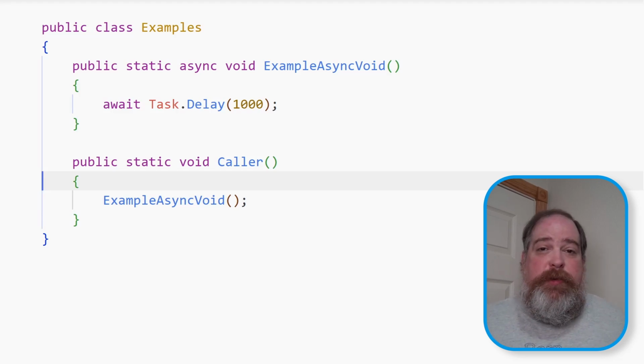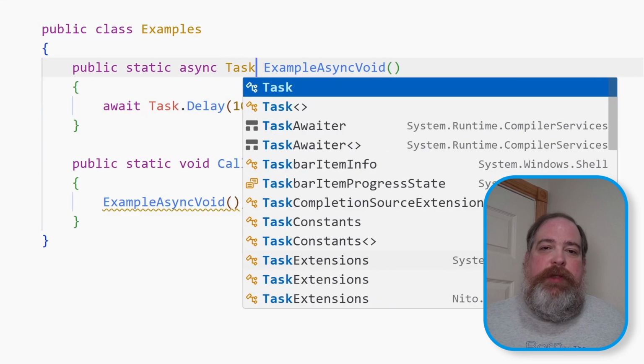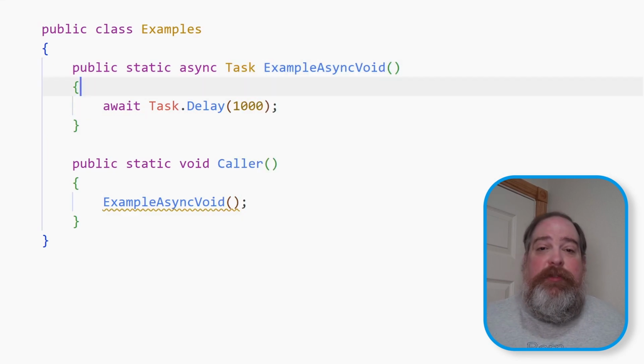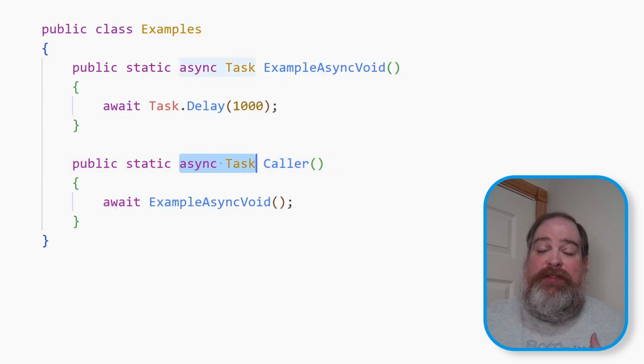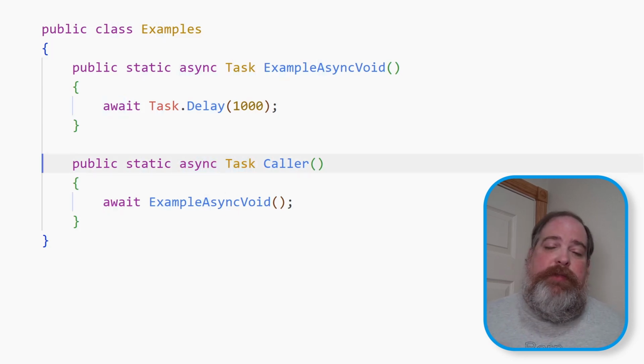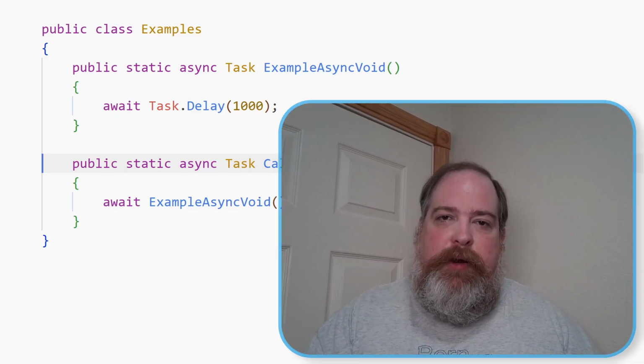So what's the proper thing to do instead? Well, it works much better if you actually transform the async void method into a task returning method, and then you can await it. And now that you're awaiting it, your code knows when it completes. Your code can observe any exceptions from that async void method. And also, if your async void method used to be doing side effects, consider making those part of a return value that you're actually returning from that method. You'll find that your code cleans up a little bit better.